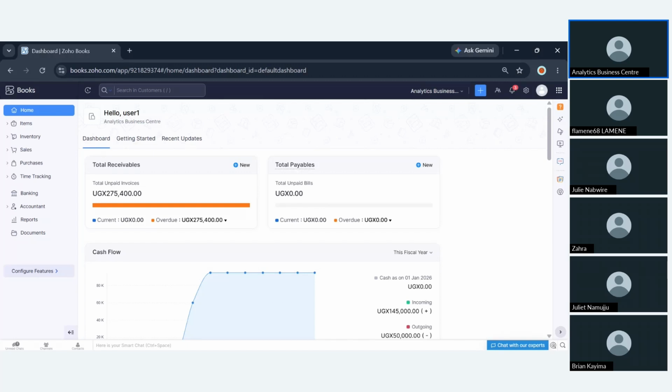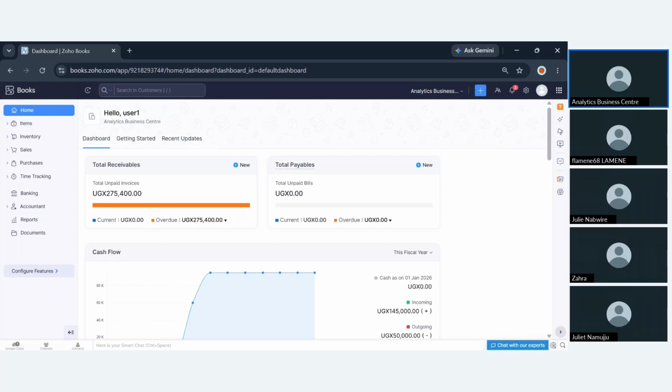And also it has an app. So let's say you're a business that is not always in the office, but you want to issue your invoices on the go. The same credentials that you used while onboarding on the web are the same credentials that you use with the app. You just go to the Play Store and type Zoho Books.